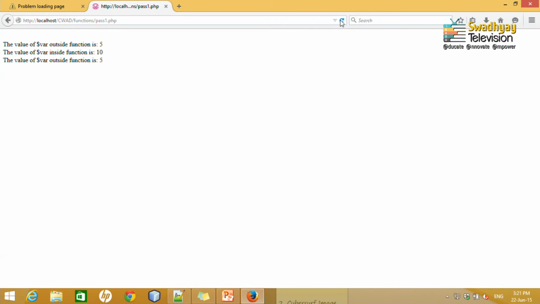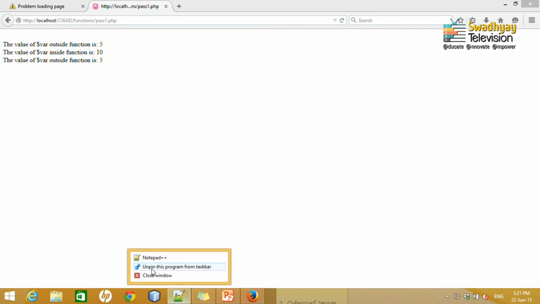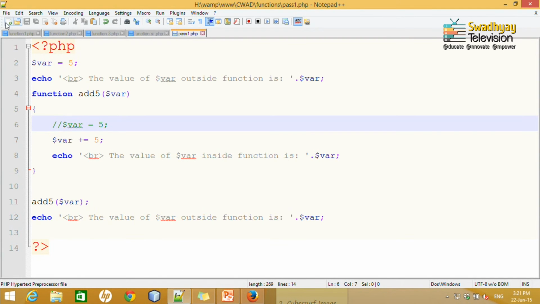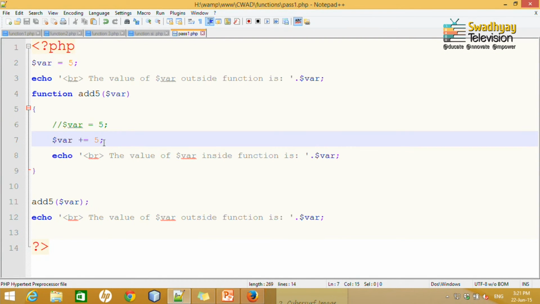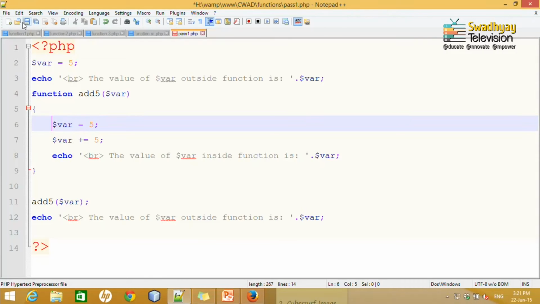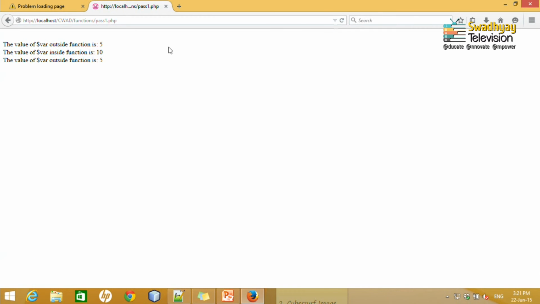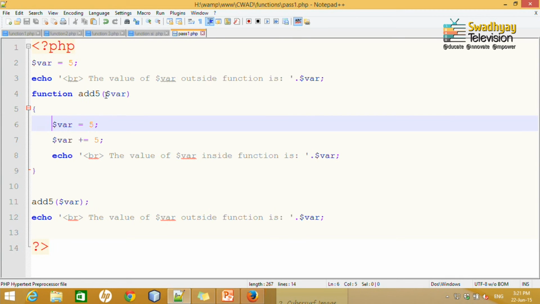The reason is, as I say, scope. Let me save this file first. So, here I define the variable as 5 and outside it is 5, inside if I add 5, let me make it this value and let me run it. It will display 5, 10 and 5 because it is 10 only inside. As you come outside the function, its value is 5 because here the variable is passed by value, not by reference. So, when you pass this value, it sends a copy of the value, and only the copy is changed, not the original variable value.